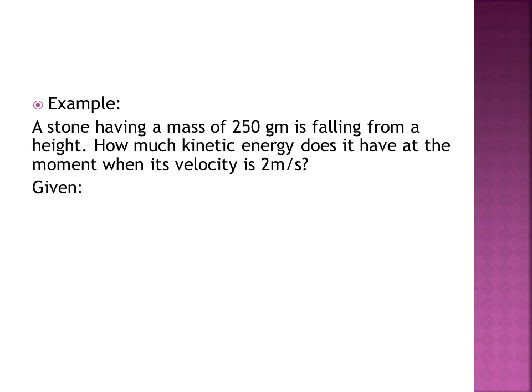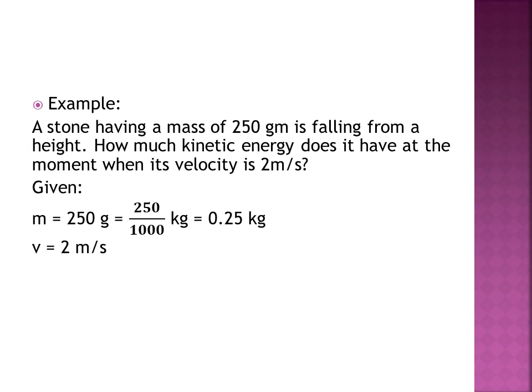Mass is 250 gram. Now this 250 is in gram, that is CGS system, so first we have to convert to SI system. 250 divided by 1000 will give us 0.25 kilogram. Now velocity is 2 meter per second, which is already in SI system, so no need to convert it.